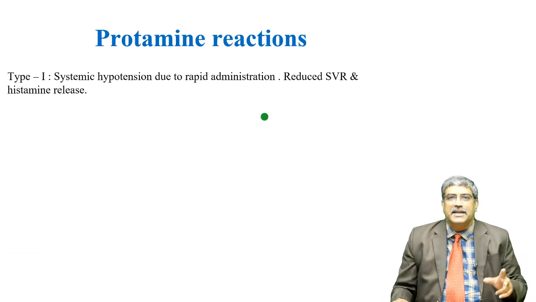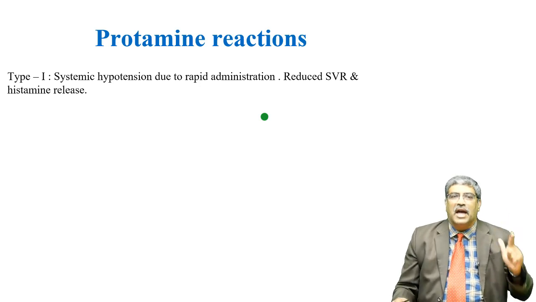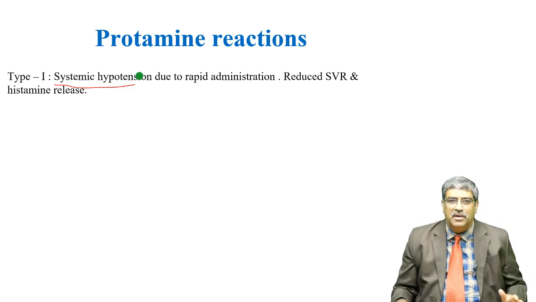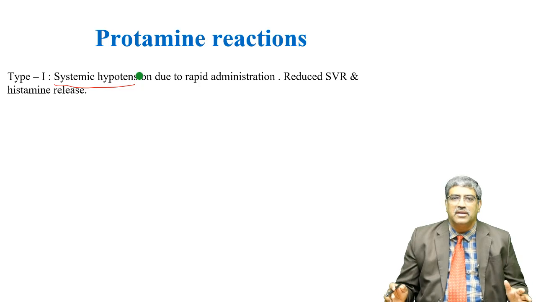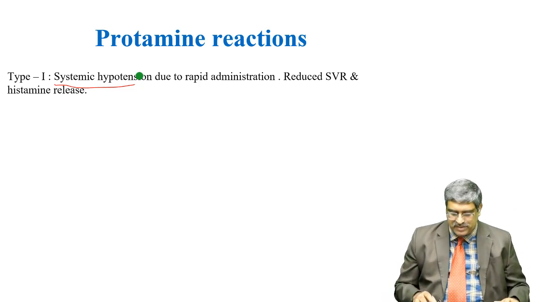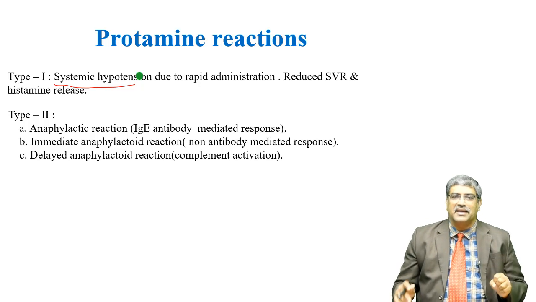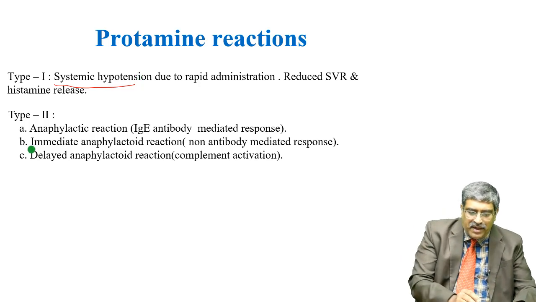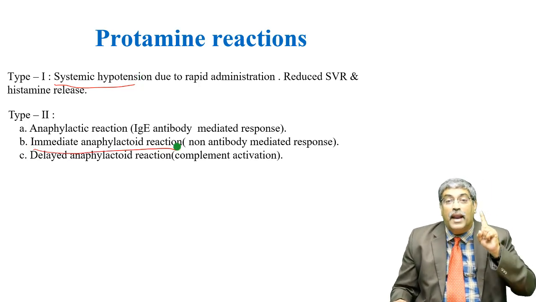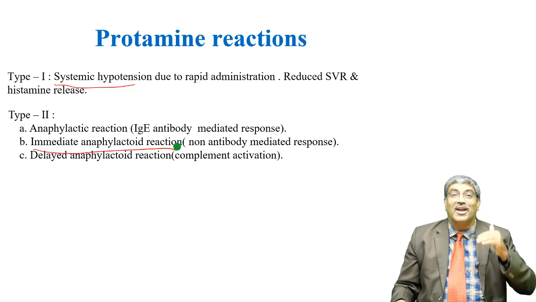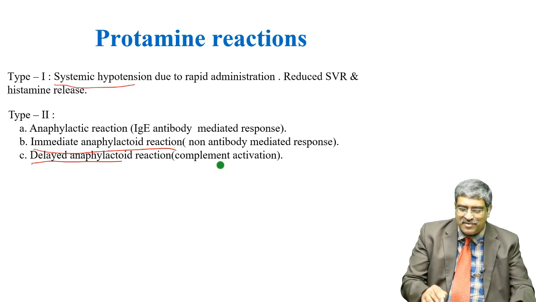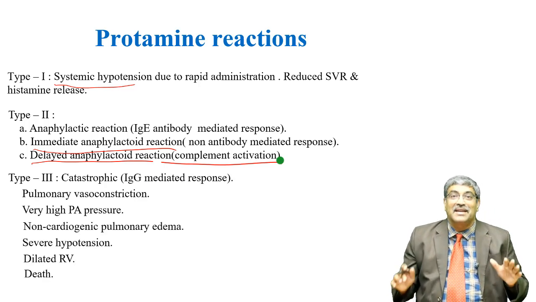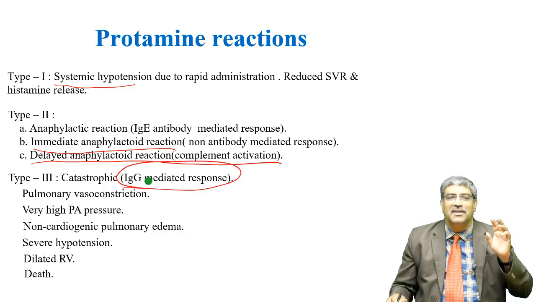This Protamine reaction can be divided into three types. Type 1 is nothing but systemic hypotension due to rapid administration. Here the etiology is reduced SVR and histamine release. Type 2 is mainly anaphylactic, which is an IgE mediated antibody response, or there can be an immediate anaphylactic reaction which is a non-antibody mediated response, or a delayed anaphylactic reaction which is complement mediated. And there is a type 3, a catastrophic IgG mediated response.